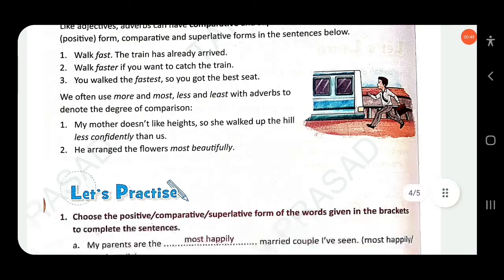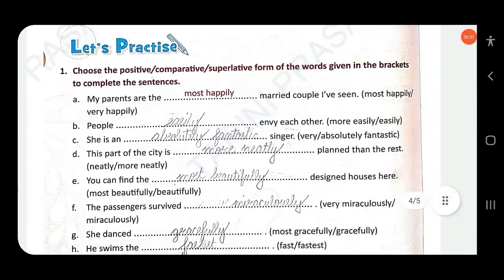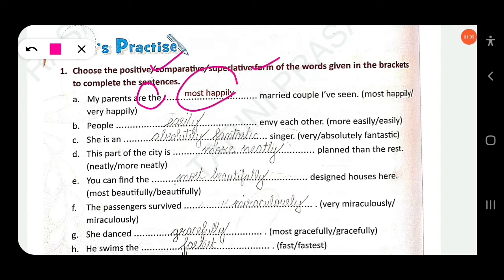Clear? Look at this. Choose the positive, comparative or superlative form of the words given in the brackets to complete the sentence. My parents are the most happily married couple I have ever seen. Here the definite article is used, so this is the superlative degree. Then next, people easily envy each other. This is the positive degree. She is an absolutely fantastic singer. Second one.